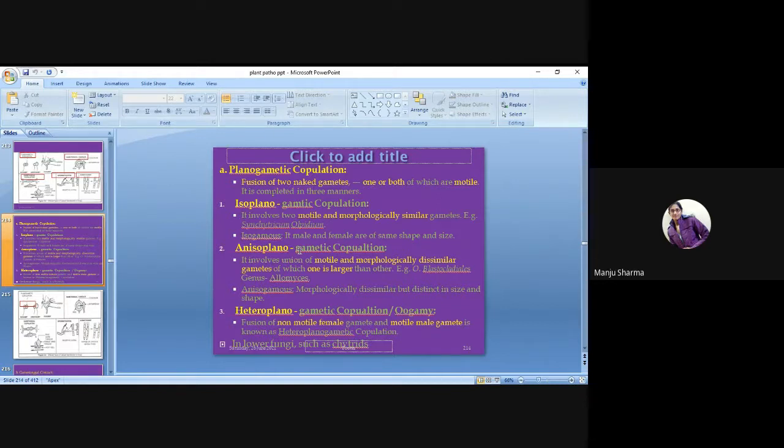One is isoplanogametic, second is anisoplanogametic, and third one is heteroplanogametic. So isoplanogamete copulation means it involves two motile and morphologically similar gametes, like in Synchytrium. Then anisoplano means it involves union of motile and non-motile.